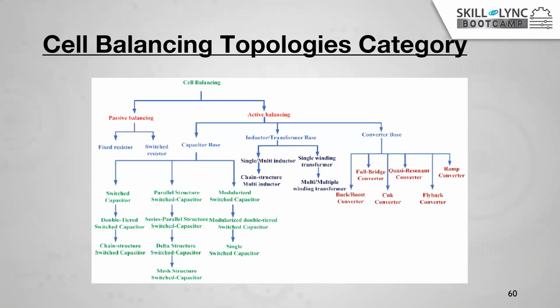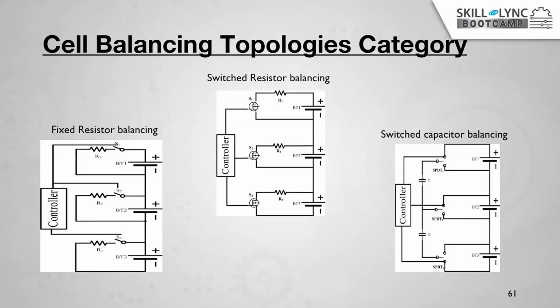In inductor or transformer based, there are single or multi inductor, chain structure inductor, single winding transformer or multi-winding transformer, which store the energy for some time and send it to the other battery which has the low voltage. In converter based, you know the buck converter and boost converter. You are already aware of this, I think. By using these converters, we can also transfer the cell voltage from one cell to another cell. I will show you one small example.